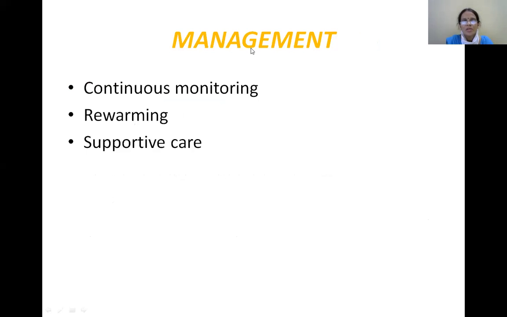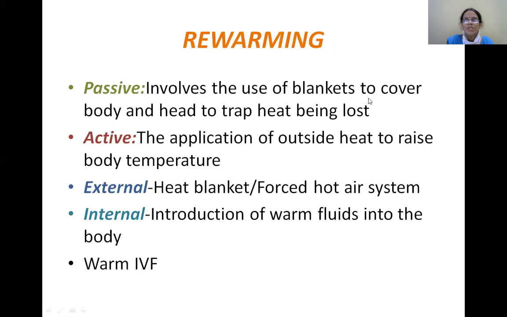So what is the management? How do you treat this condition? Continuous monitoring, rewarming of the subject, and supportive care have to be given to the patient. What is rewarming? You have two methods, the passive method and the active method. The passive method involves the use of blankets to cover the body and head to trap the heat being lost. So the patient should be covered in blankets to trap the heat being lost.